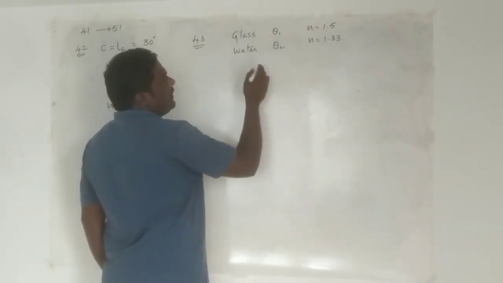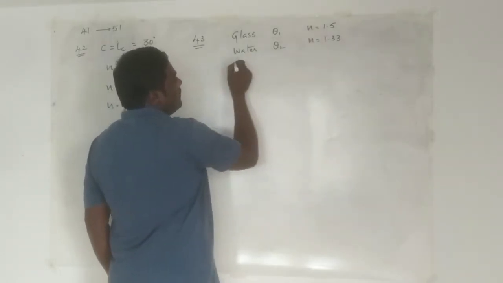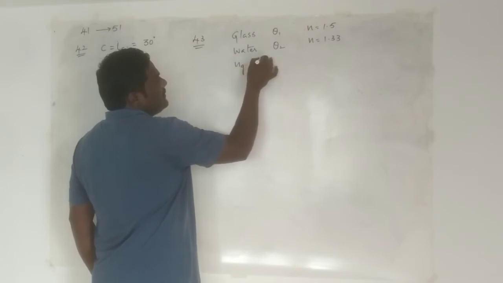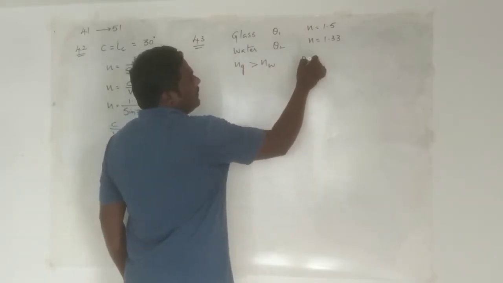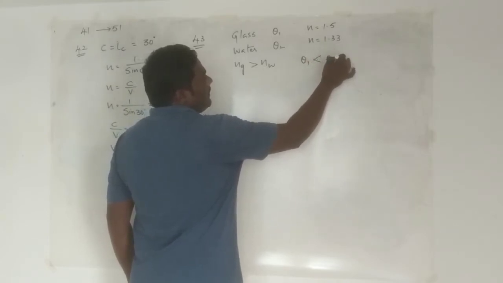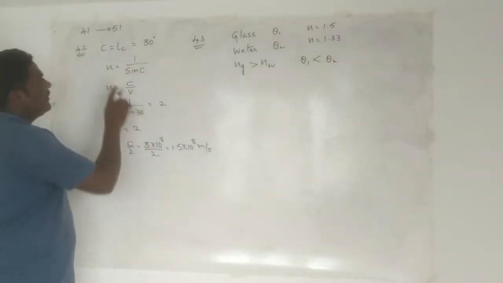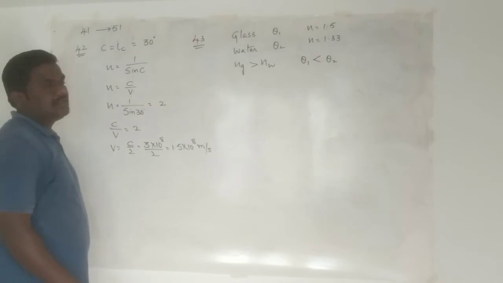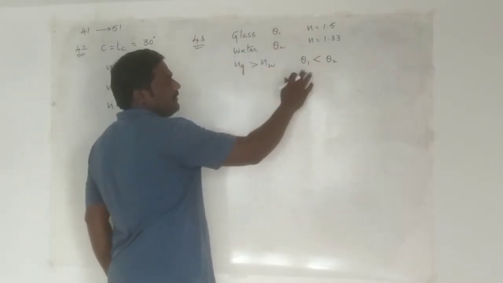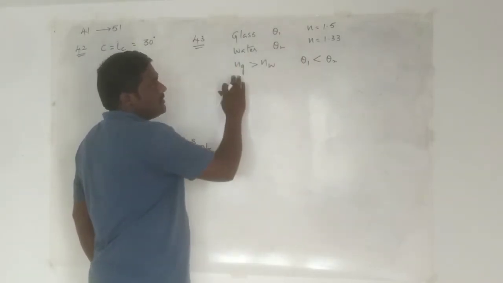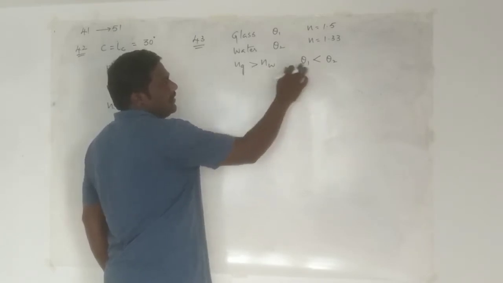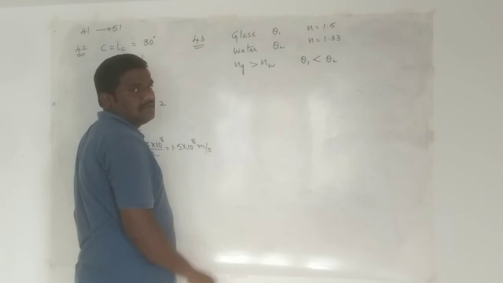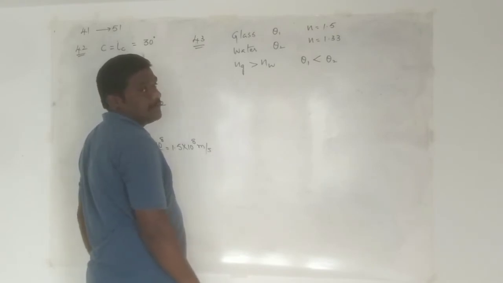Now from this it is very clear that since the refractive index of glass is greater than the refractive index of water, the respective critical angles will get reversed, because you know this formula, n is equal to 1 by sin C. See here, theta 1 and theta 2, what they have given as critical angles. Since the refractive index of glass and water is greater than 1, the respective critical angles become less than, because of the reciprocal.